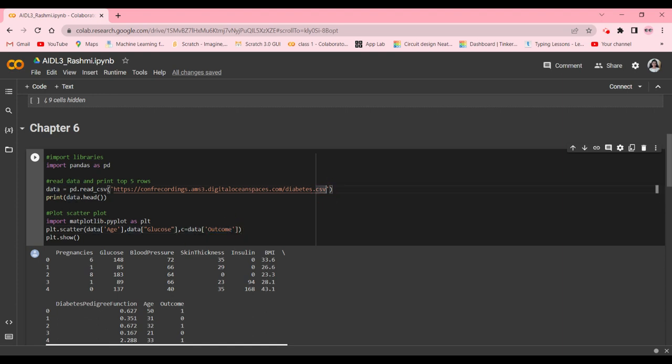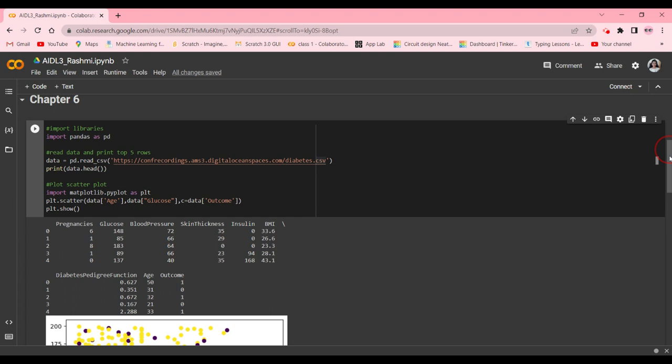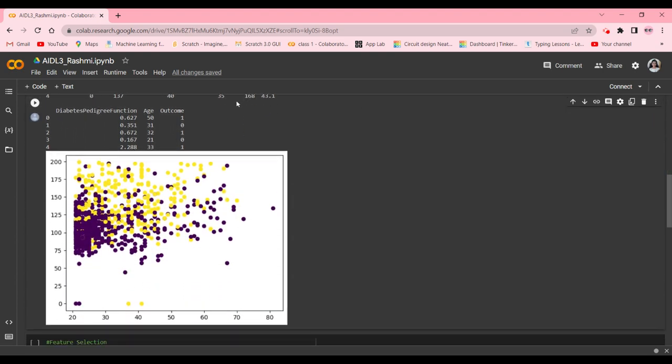Here, we're predicting whether the person has diabetes or not. As you can see, the data are overlapping, so it is not linearly separable.